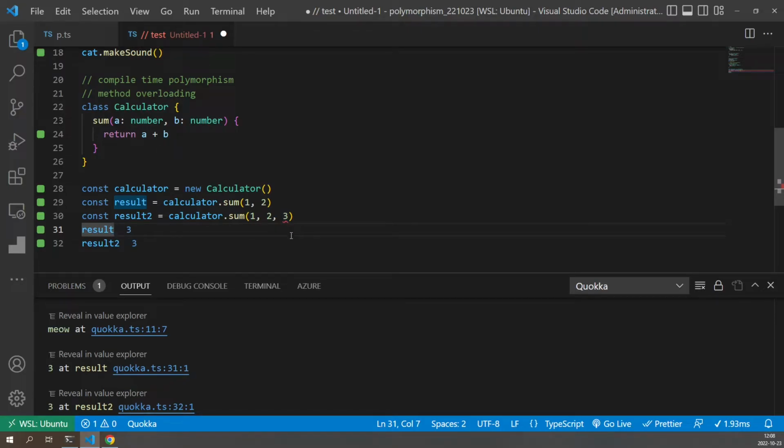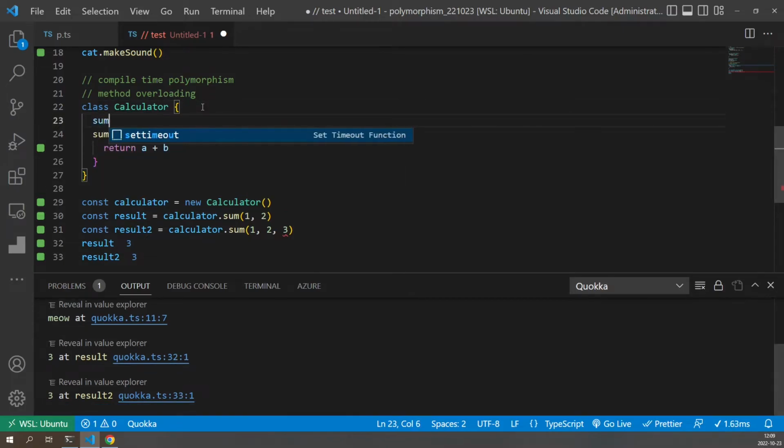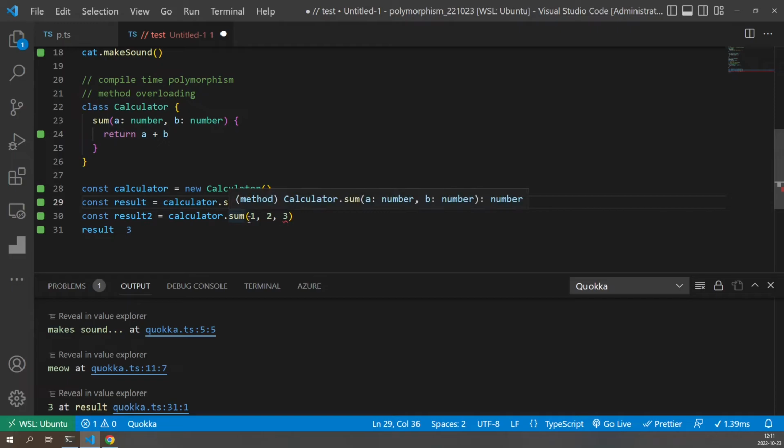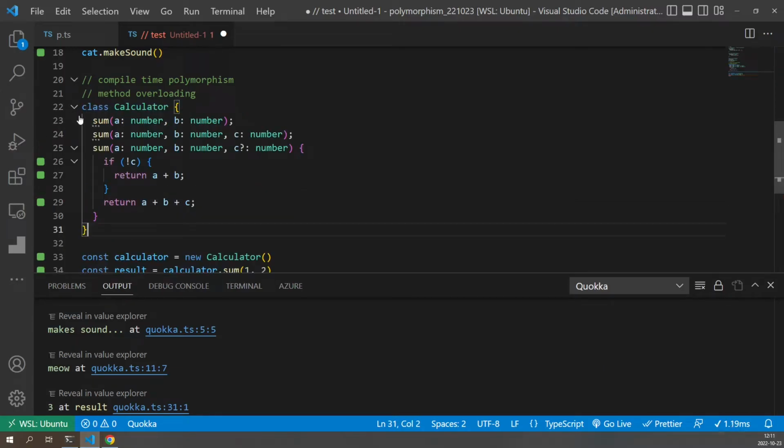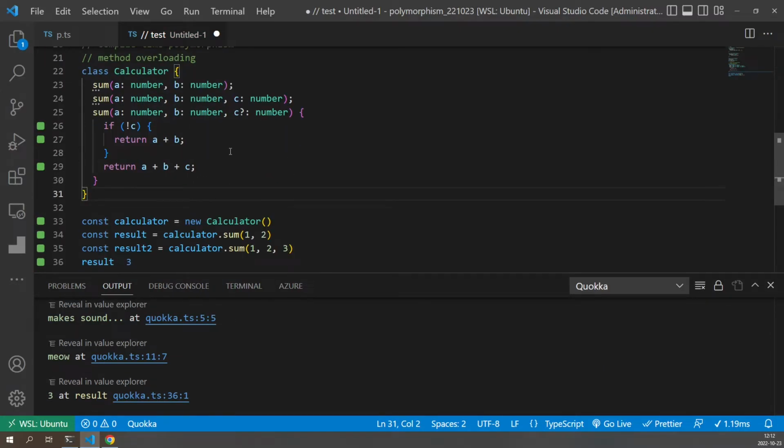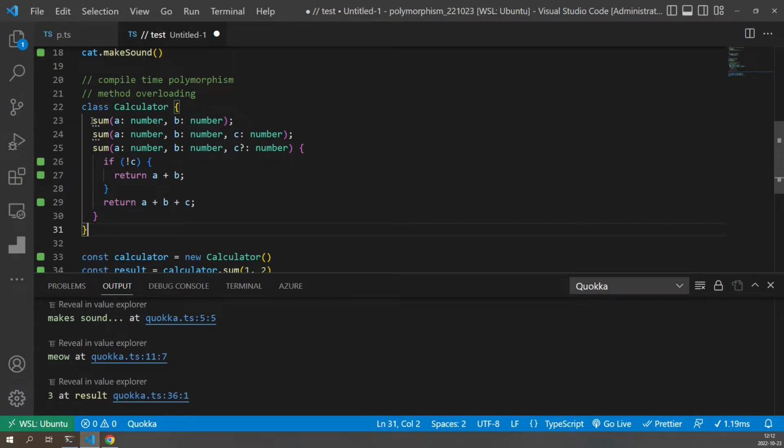But sometimes you want to be able to have one method, but pass different things to this method. It could be different parameters, or the number of parameters might change, or the actual data types might also be different. How do we achieve this in TypeScript? As I said, this won't work because there is nothing that supports this type of signature at the moment. What we can do is I can say something like this instead. This would be method overloading in TypeScript.